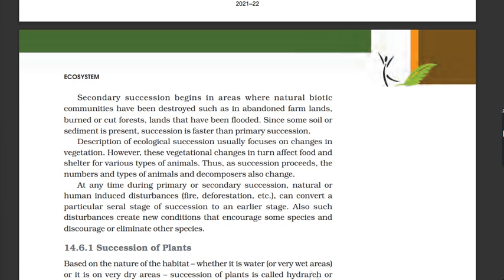At any time during primary or secondary succession, natural or human-induced disturbances, fire, deforestation, etc., can convert a particular seral stage of succession to an earlier stage. Also, such disturbances create new conditions that encourage some species and discourage or eliminate other species.